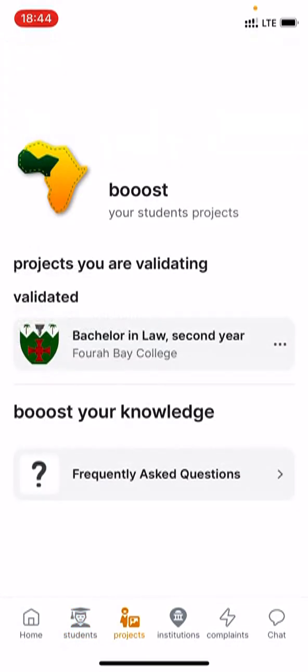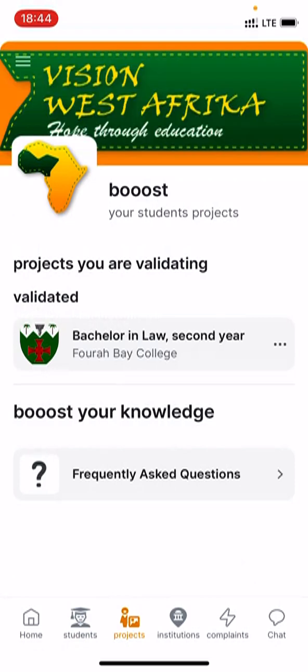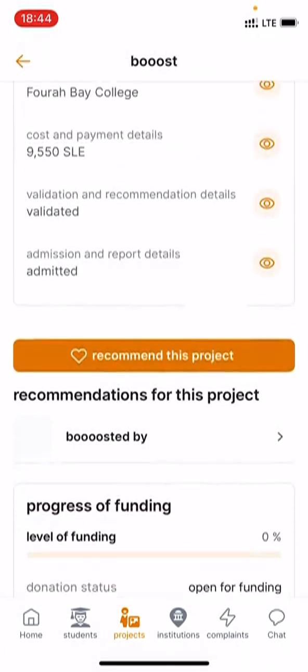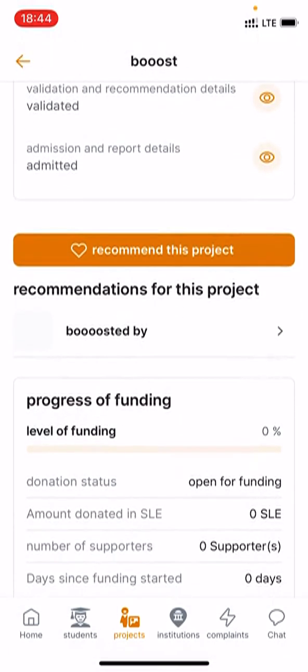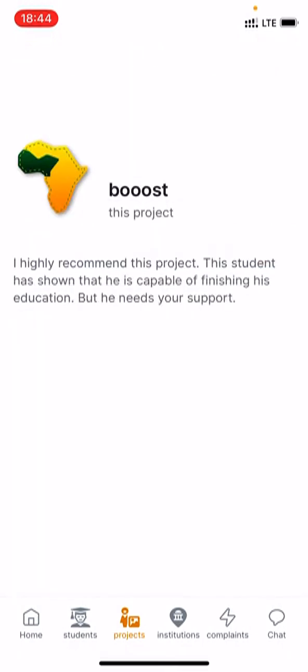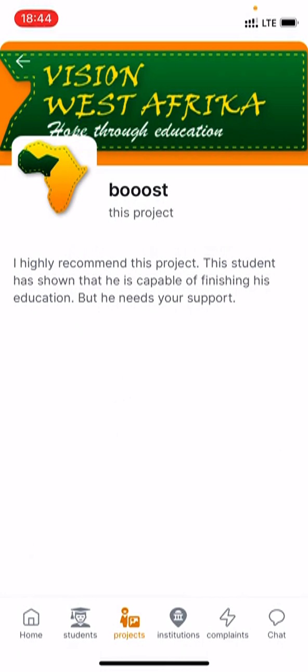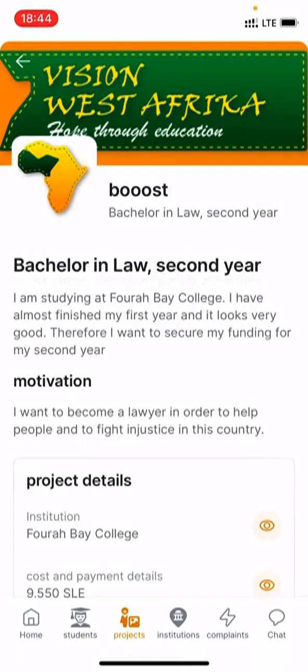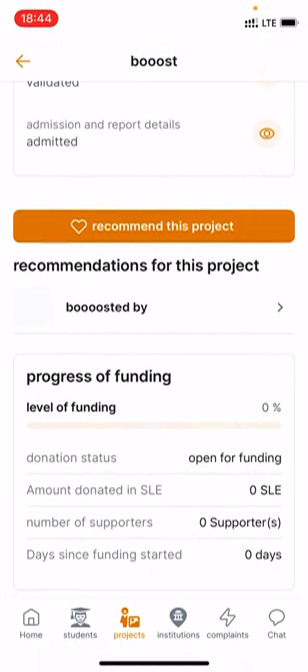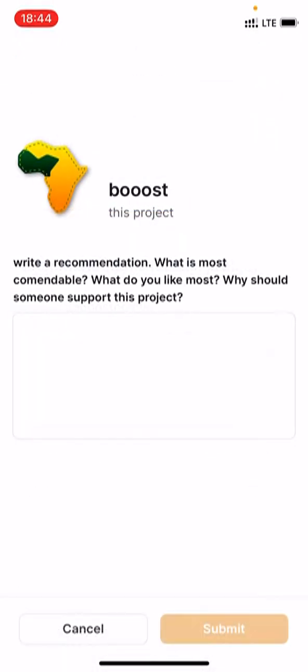So let's go and check with the project. I see here this is the project that has been validated, and I see that this project has received a recommendation. That's the recommendation that I have just been writing. And I can also use that button here to write a recommendation for that project.